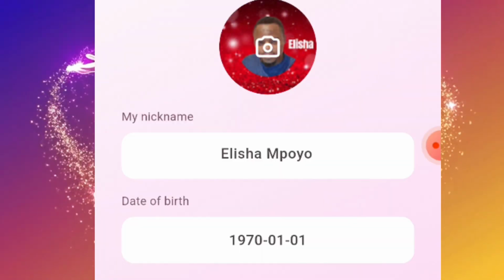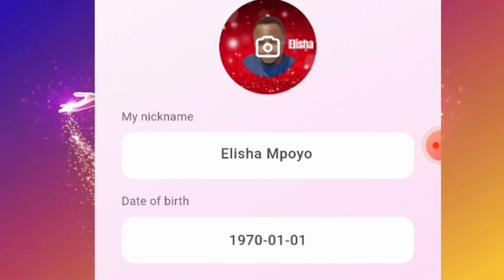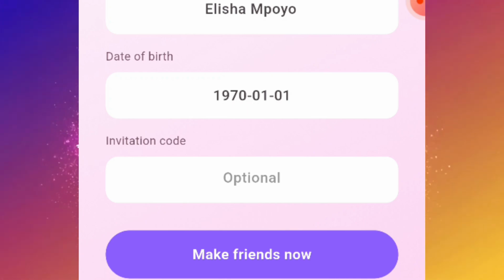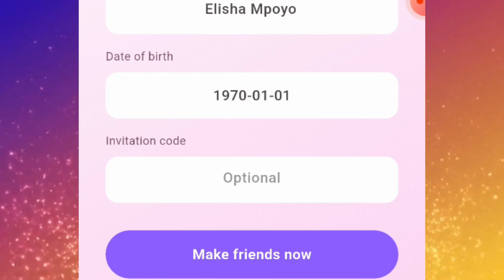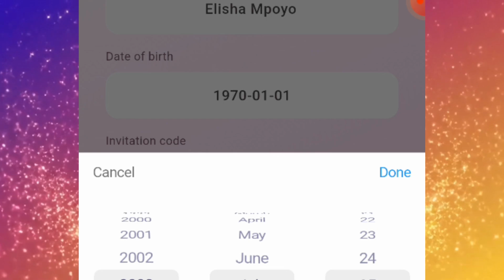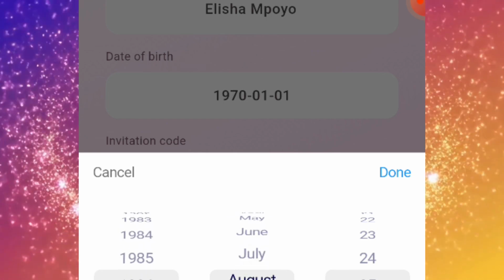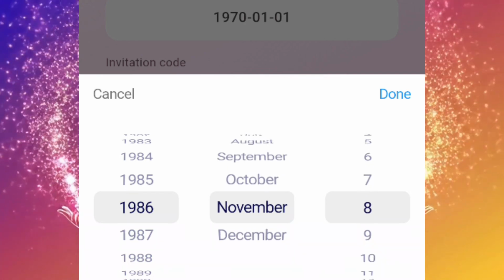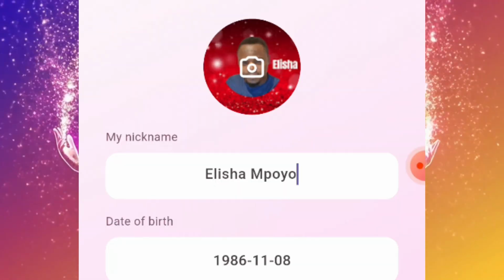All right, here I'll need to upload the picture and then punch in the invitation code. Very important. The code is the one that you're seeing on the screen flashing right now. All right, and you can change the date of birth here by simply tapping there, then swiping up or swiping down. Then when you're done, hit done here, and then you can change your name here.